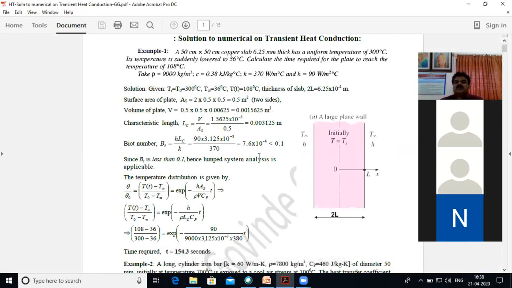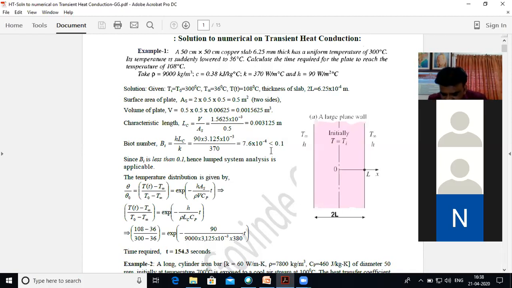Anyhow, welcome back to our discussions on the problems on transient heat conduction using the lumped system. Yesterday we discussed that lumped system analysis is applicable when the Biot number is less than 0.1, with a prediction error within 5%.